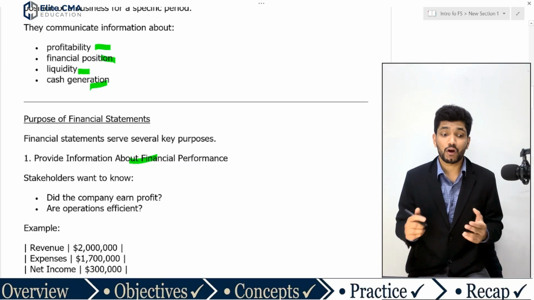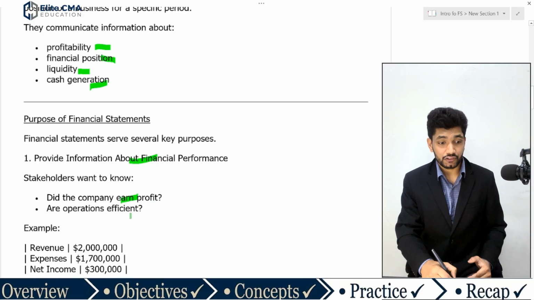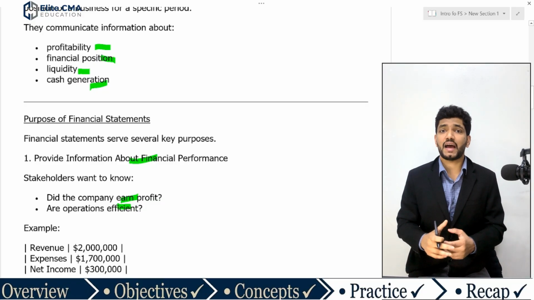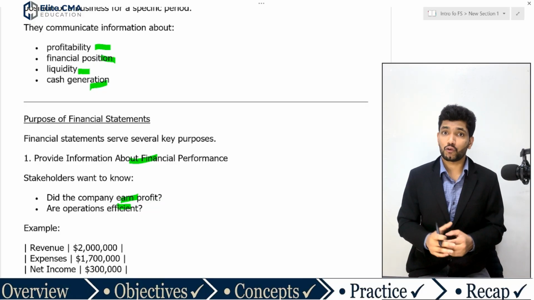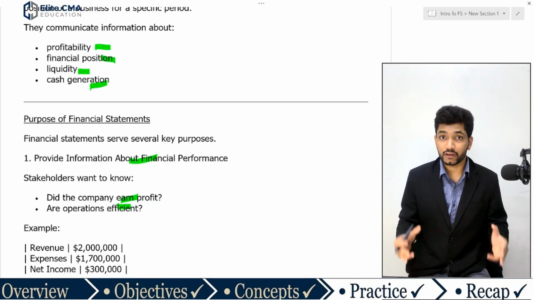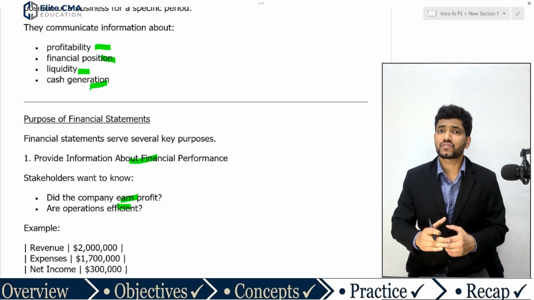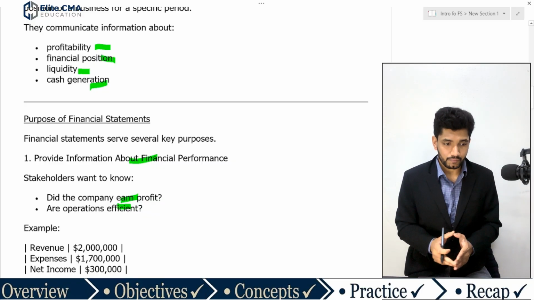Different stakeholders want to know: did the company earn a profit? Are we operating inefficiently? There are a lot of questions different stakeholders may ask, and the financial statements are the answer. Whether the company makes a profit, whether we are operating efficiently, what our liquidity position is, what the cash position is: all these questions will be answered by the financial statements.